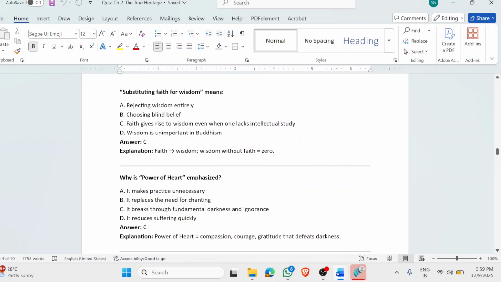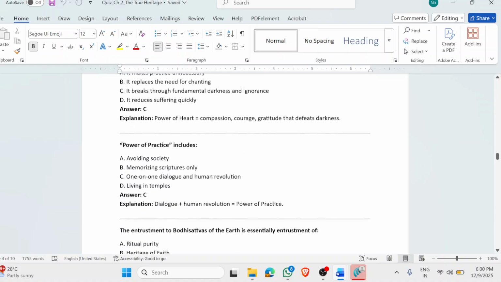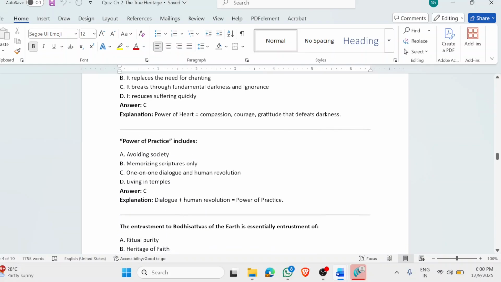Why is the power of heart emphasized? Because the power of heart is the only thing that can break through fundamental darkness and ignorance. Power of practice means what? It means our shakubuku and our daily practice. It means doing dialogue and human revolution.